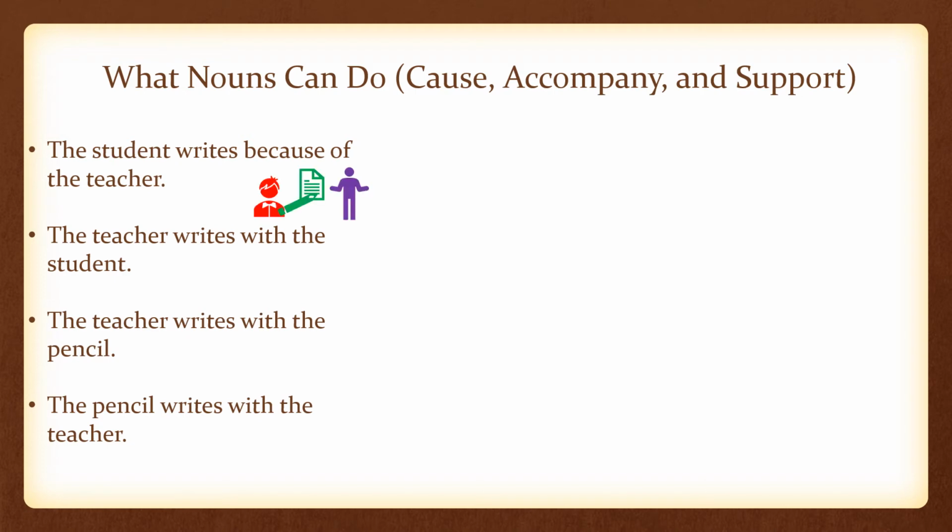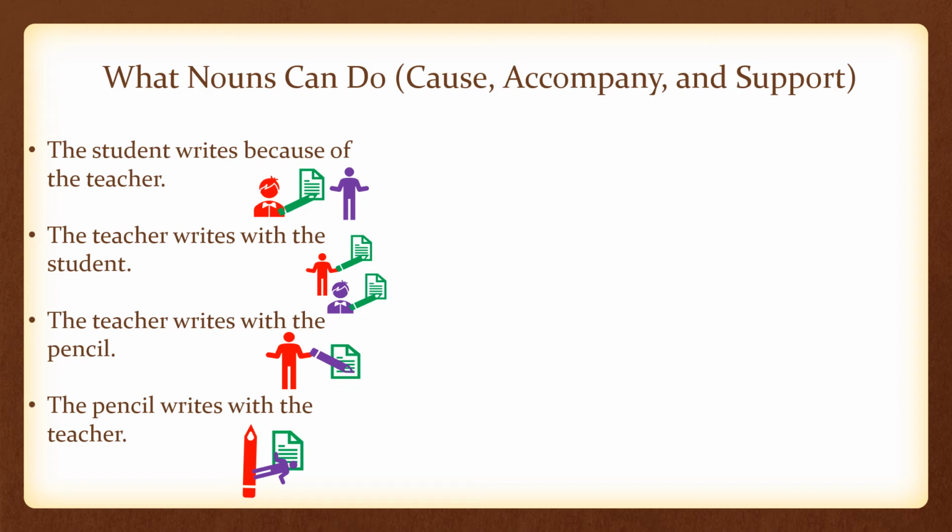So drawing pictures of these sentences, the student writes because of the teacher. We have a student holding a pencil, writing on a piece of paper, and the teacher standing there telling them to do it. In the second one, the teacher and the student are each writing with their own pencil on their own paper, but they're doing it together. They are accompanying each other for the writing. The teacher writes with the pencil supports the teacher doing the writing, and the pencil writes with the teacher, so the teacher supports the pencil doing the writing.